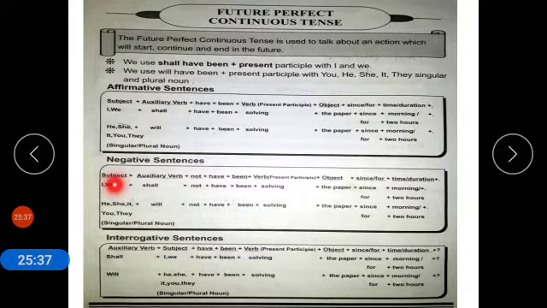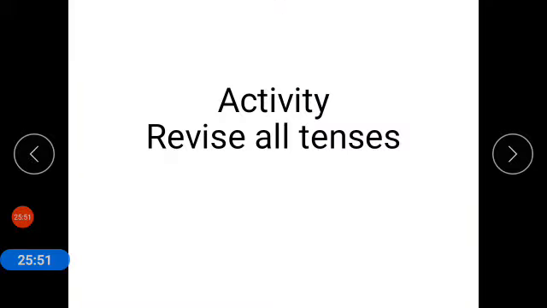The negative of the sentence is: I shall not have been solving the paper since morning. The interrogative of the sentence is: Shall I have been solving the paper since morning? Will he have been solving the paper since morning? So your activity is to revise all tenses. Thank you, students.